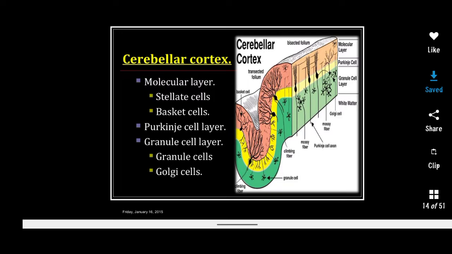So these parallel fibers are excitatory in nature. Come to the Golgi cells. These are large cells and less numerous than the granular cells, and their dendrites project outward to the molecular layer and receive input from the parallel fibers.